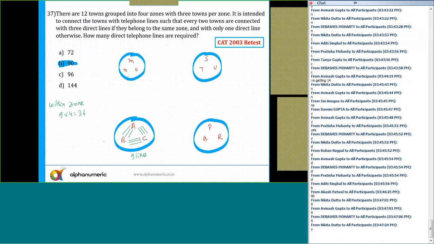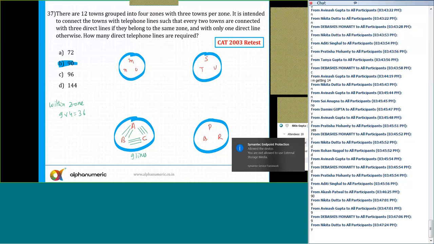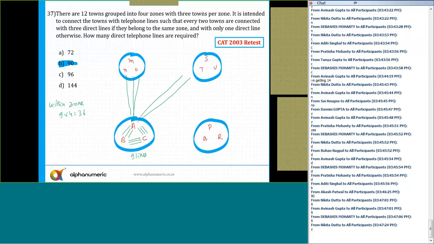So if I start from any one point, let's say here. If the point A, this town A, it will be connected with line M, N and O. Yes or no? This town A is connected with S as well as T as well as U also. For 3 towns. This A will be connected with P as well as Q as well as R also. Yes or no? So 3, 3, 3. There are 3 plus 3, 6 plus 3, 9.